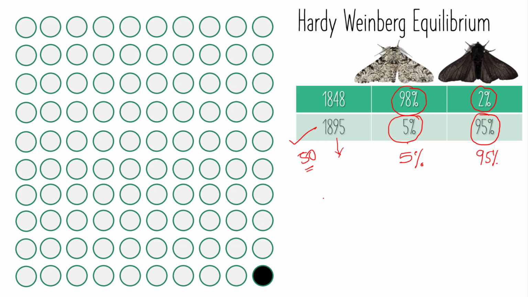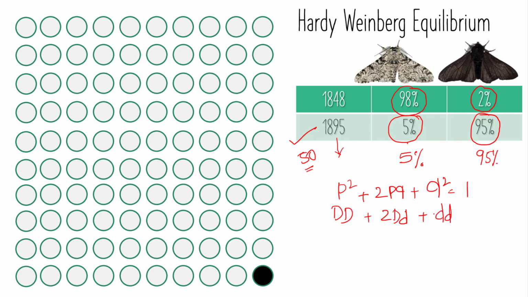When we also calculate the allelic frequency for the 1895 situation, here also p square plus 2pq plus q square is equal to 1. This stands for capital D, this stands for 2 capital D small d, and this stands for small d.